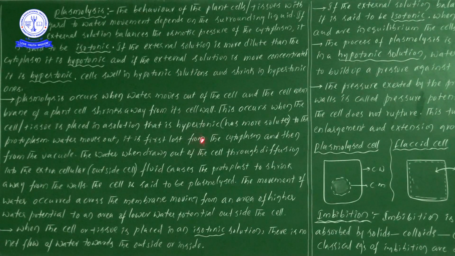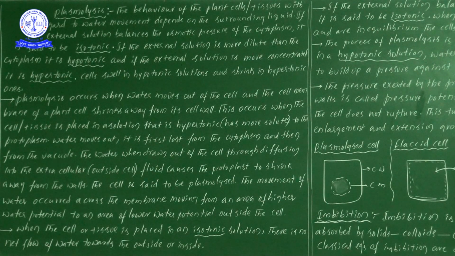Now, if you place a cell in a hypertonic solution, what is happening? Definitely the cell shrinks, and water moves out. In these conditions, water is first lost from the cytoplasm and then from the vacuole.